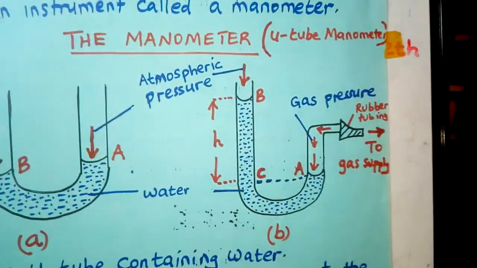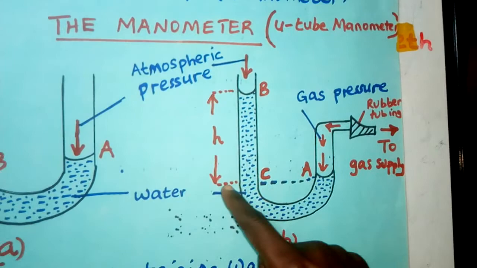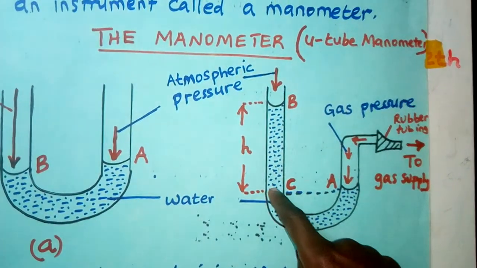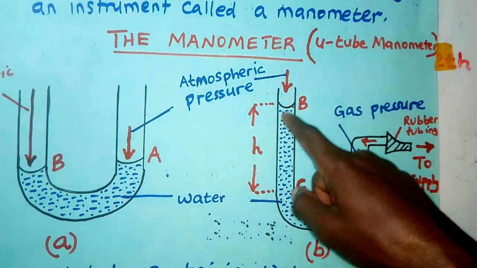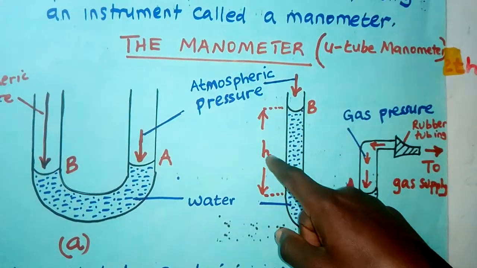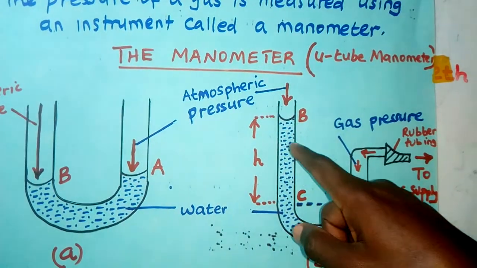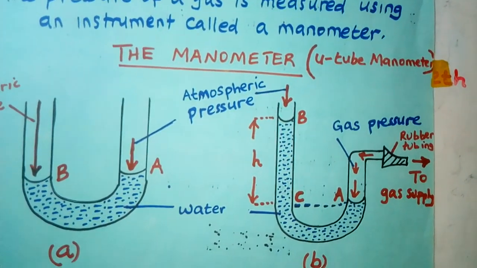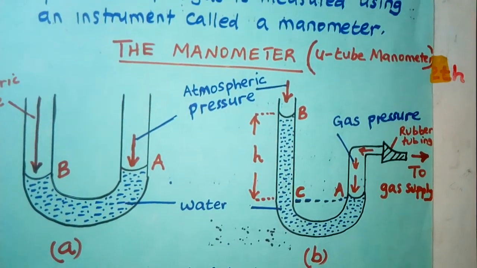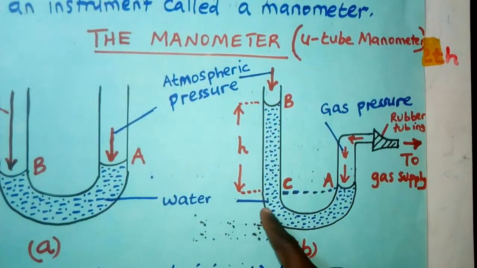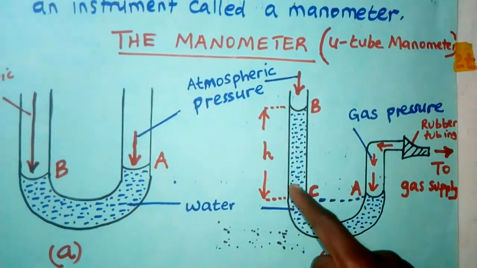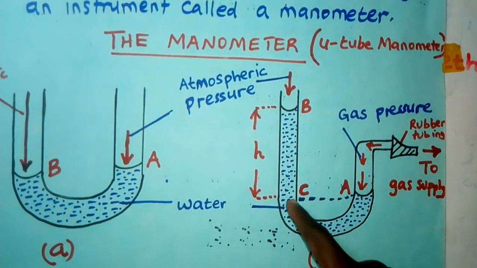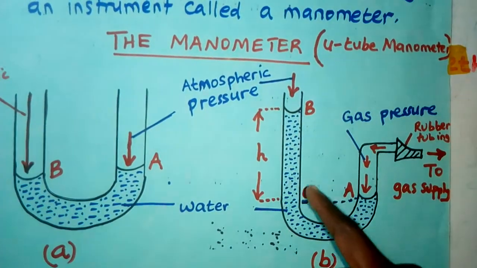Now, this is what we have said about it. Now, as this liquid rises, remember, the liquid was at this height. It rose from here up to here. So, there is that height H. This height H, we always call it the height of the liquid column. Or we could also call it the head of the liquid, depending on the liquid which is there. If it is water, we call it head of water. If it is mercury, head of mercury. If it is alcohol, head of alcohol. So in general, we call it head of the liquid.